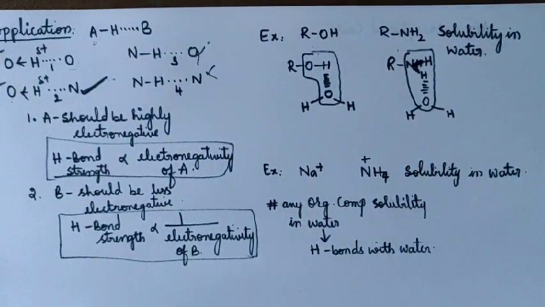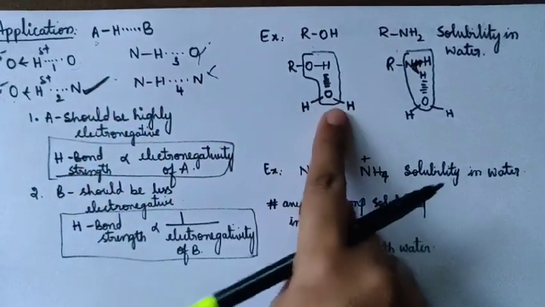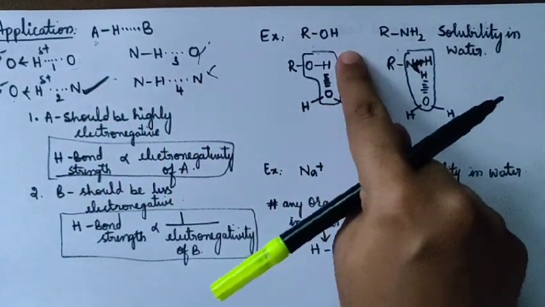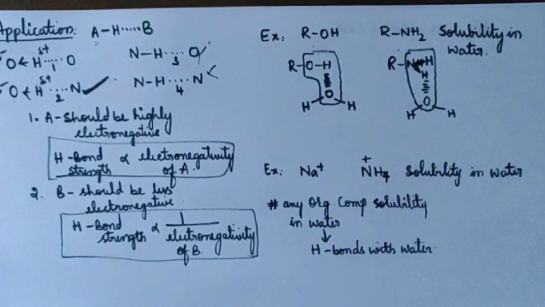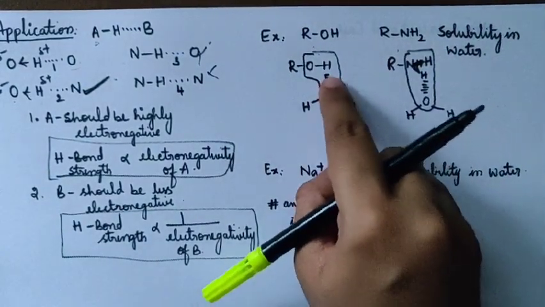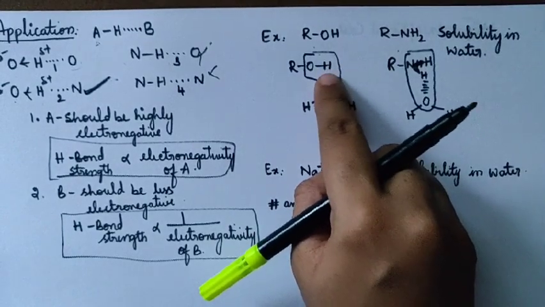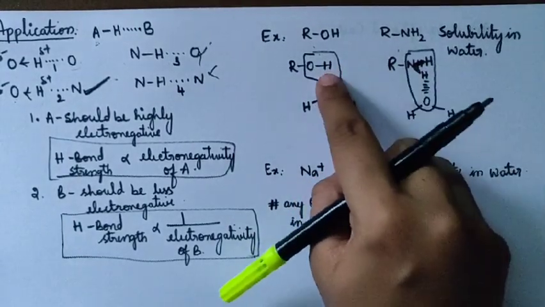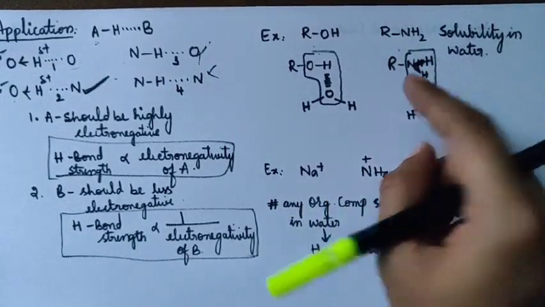Observe this bond. You have to apply this concept now. If the hydrogen bond between water and alcohol, or water and amine, is stronger, it means the solubility is more. That is, if this hydrogen bond is stronger than this bond, then alcohol is more soluble in water. If this bond is stronger, it is more soluble in water.